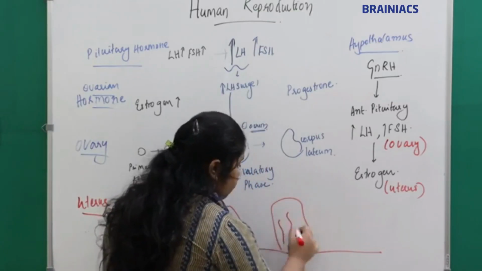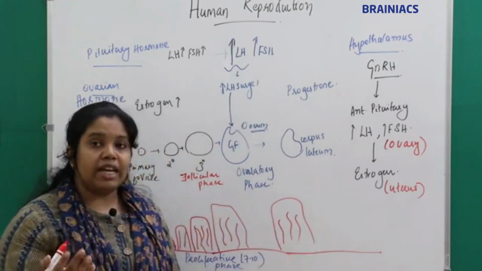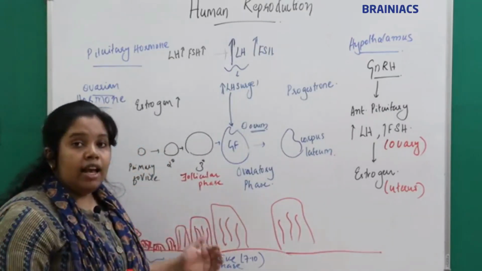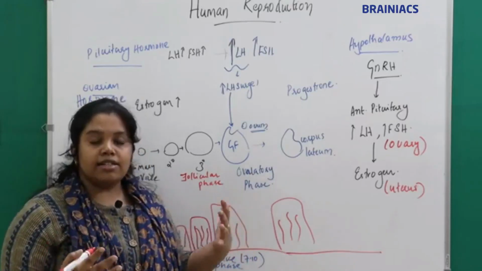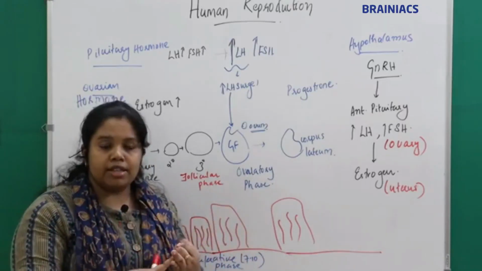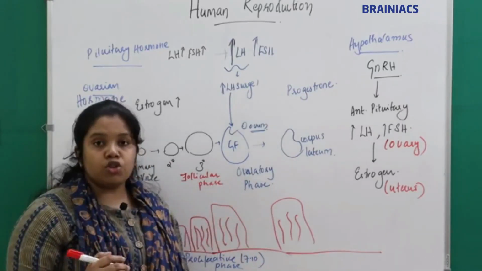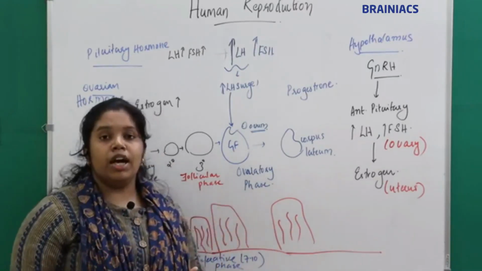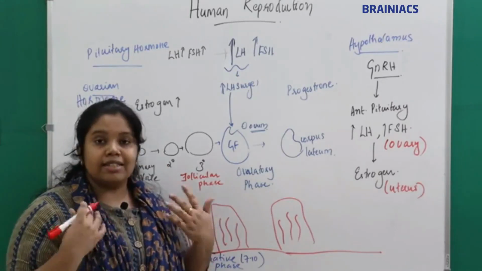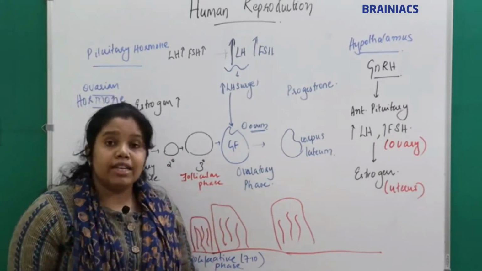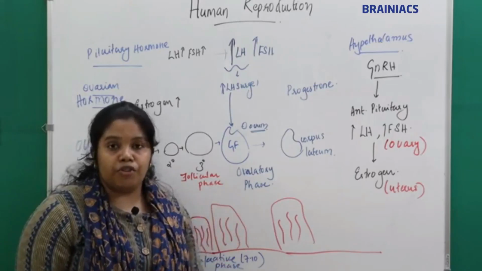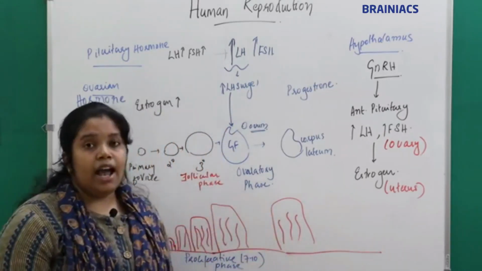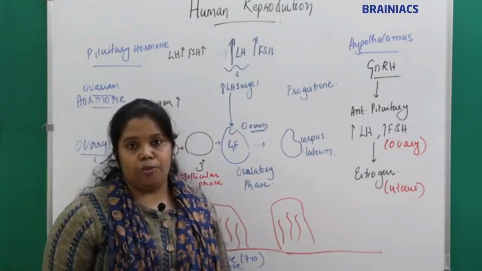What does that mean? There will be an increase in the glands. The estrogen has increased the thickness, the myometrium and the endometrial thickness. What will the progesterone do? It will increase the glandular tissue in the endometrium, and it will increase the blood supply of the endometrium. So the progesterone will cause secretory changes in the endometrium and maintain the endometrium.